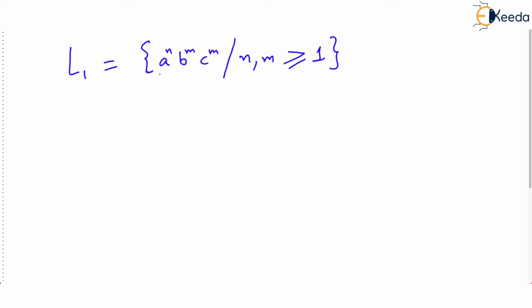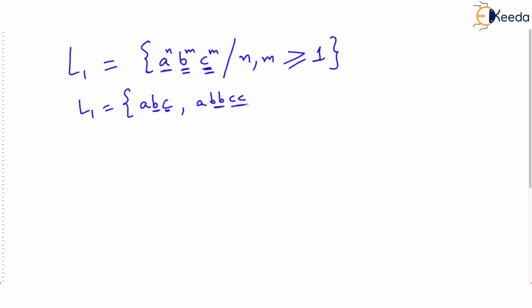So what you know is that in this language, there are all strings where the number of B is equal to the number of C. A can be arbitrary, but you see B raised to M, C raised to M, so the number of B should be equal to the number of C. So in this, we will get ABC. There is a string like this. You can see B is matching C, A can be arbitrary. We can get A double B double C.